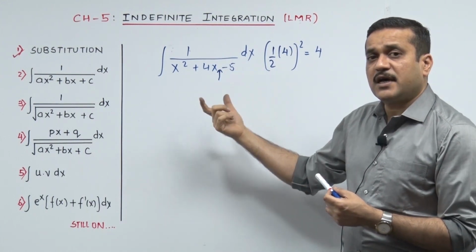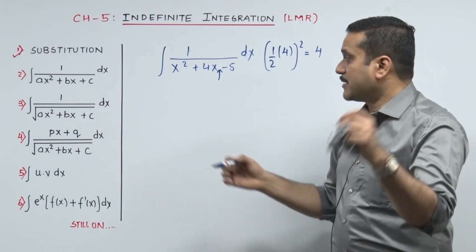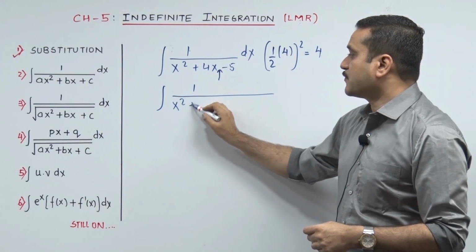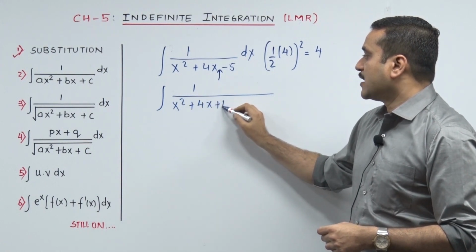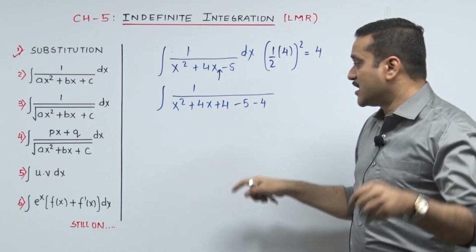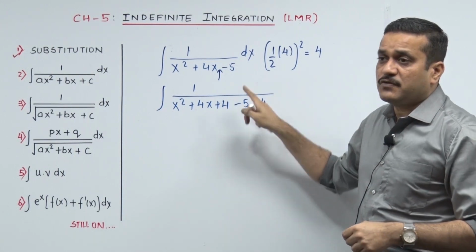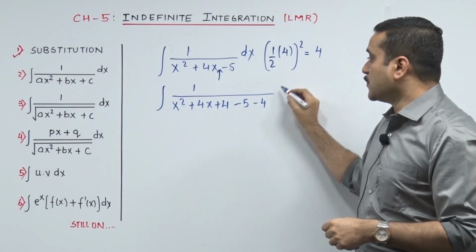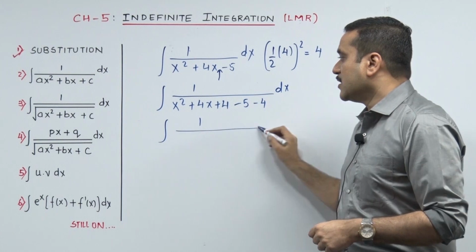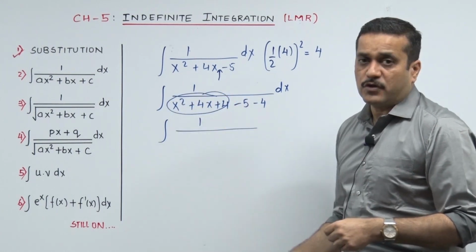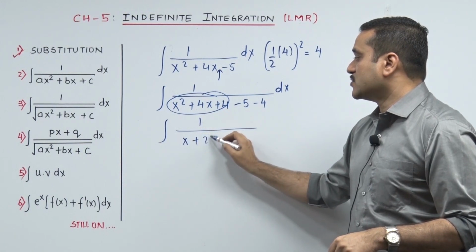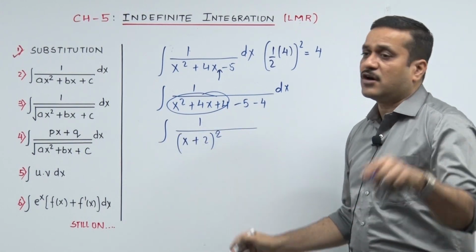Now that complete square will surely give you the sound of x square. Let me do that. So integrate 1 upon x square plus 4x plus 4 minus 5 minus 4. We can't just put 4 over here by our own rule, so we have to have the counter effect, minus 4 also, dx. Now if you see the first part, it has become your full square that you have designed that way. It has become x plus 2 the whole square, and it gives you the sound of x square.